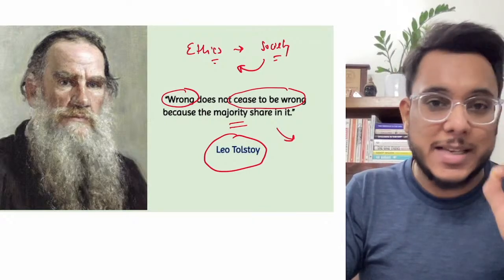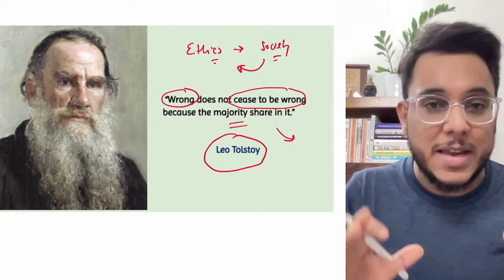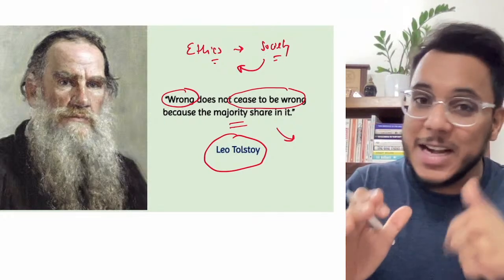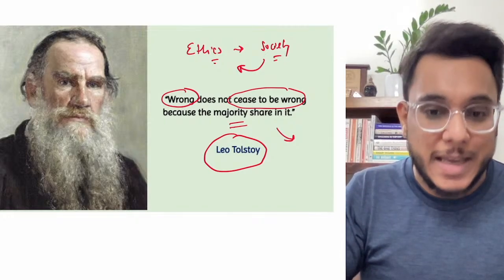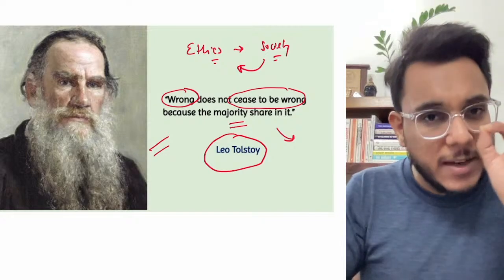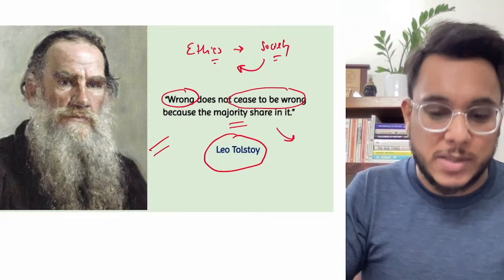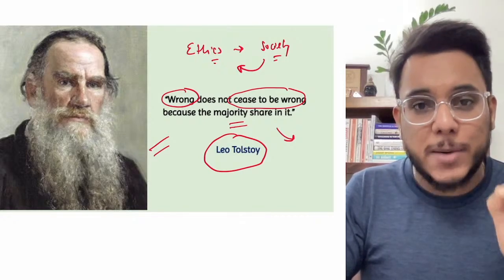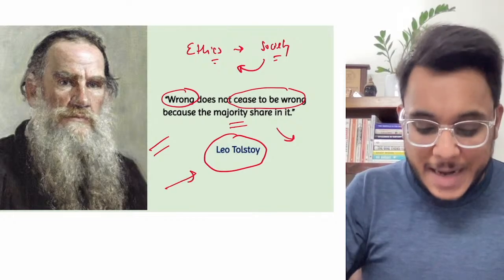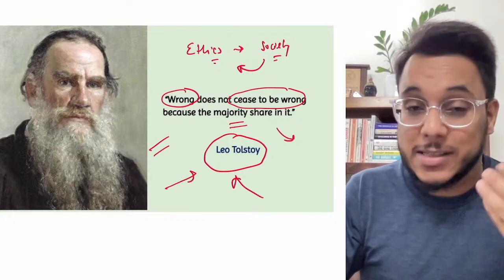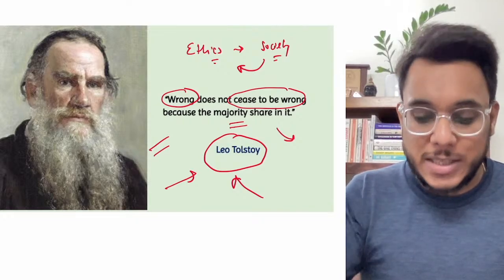But no, guys, this is not the meaning of the ethics. Though society dictates ethics, simply whatever the majority will feel, it will not become the right thing. Otherwise, it will lead to the tyranny of the majoritarianism. So wrong will be wrong even if the majority approves it, and right will be right even if the majority condemns it. Fine. So this is a very, very important principle in ethics, GS paper number 4, and please keep it in mind, and you can substantiate it by giving the reference of Leo Tolstoy. So that is about the GS quote for today.